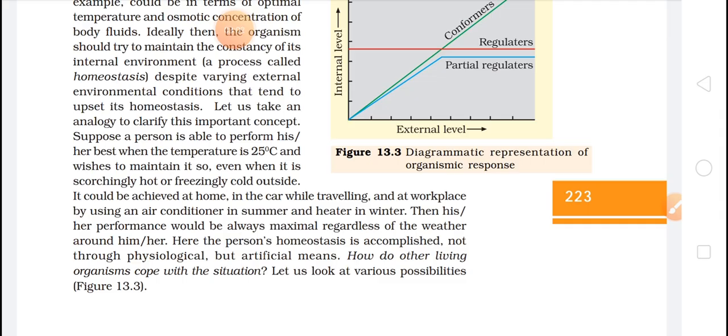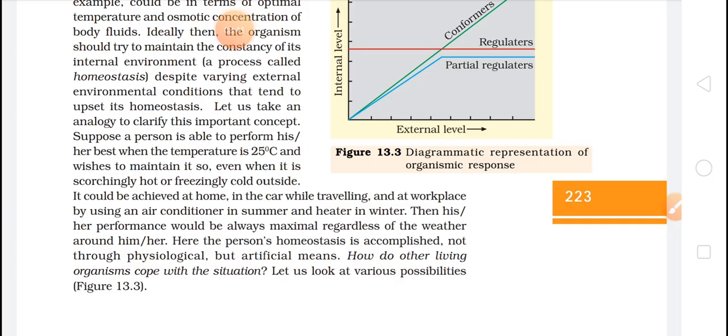Even when it is astonishingly hot or freezingly cold outside, it could be achieved at home, in a car while traveling, and at the workplace by using an air conditioner in summer and a heater in winter, when his or her performance could always be maximum regardless of the weather around him or her. Here the person's homeostasis is accomplished not through physiological but artificial means.